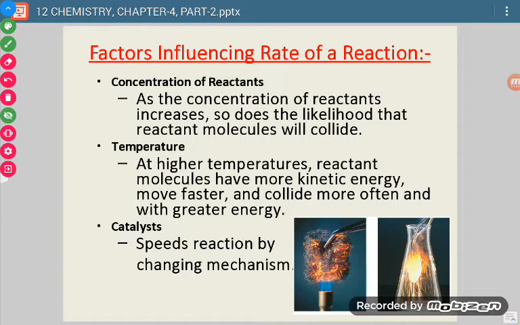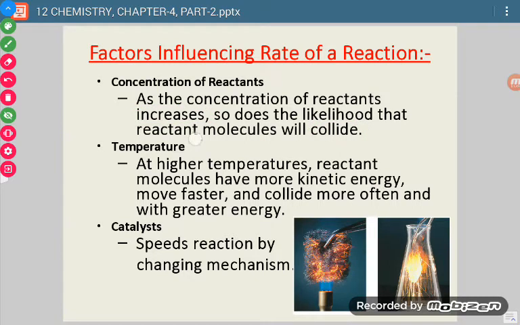Now if there is an increase in concentration of reactant, then the number of collisions will also increase. Now if the number of collisions increases, then what will be the result? The speed of reaction will be more. So with the increase in concentration of reactants, since the number of collisions increases, the rate of reaction becomes faster.